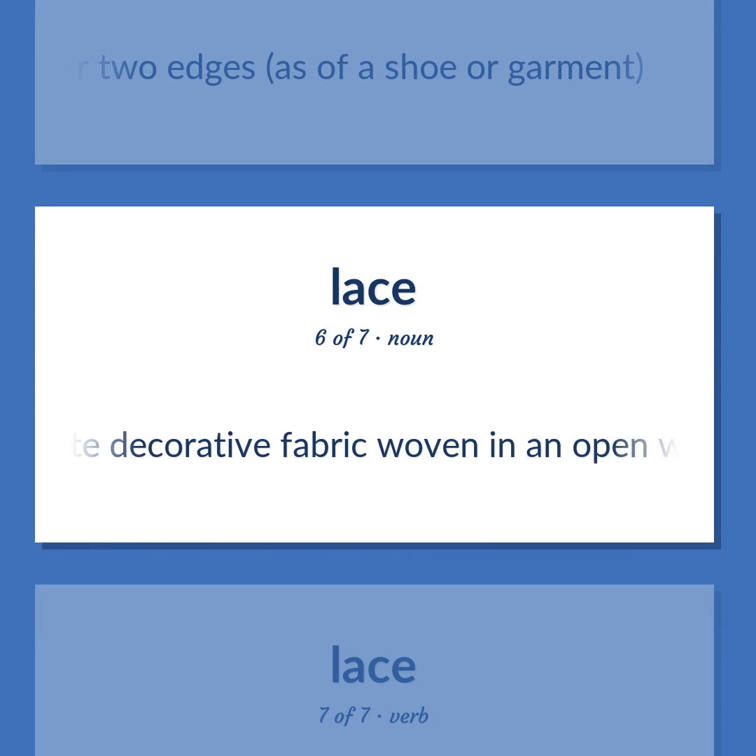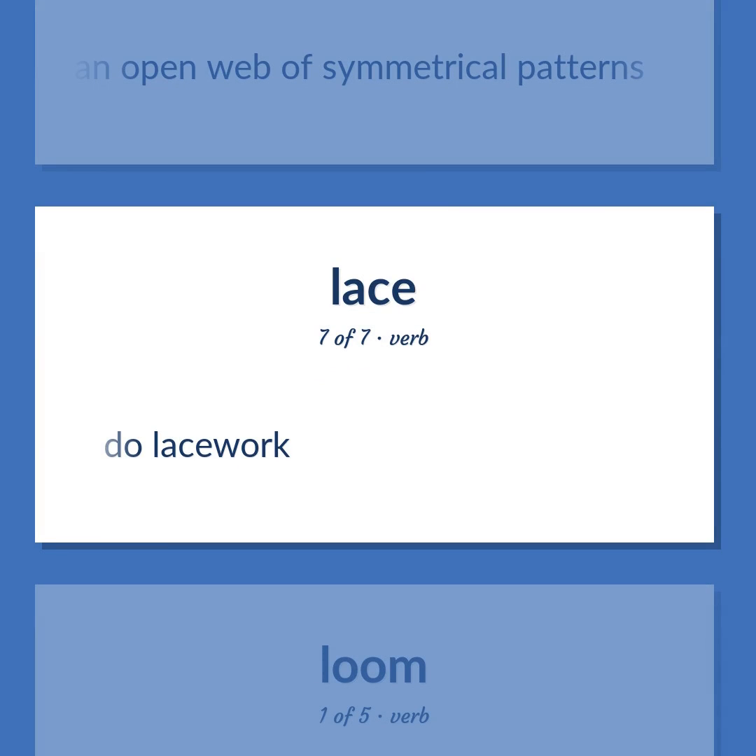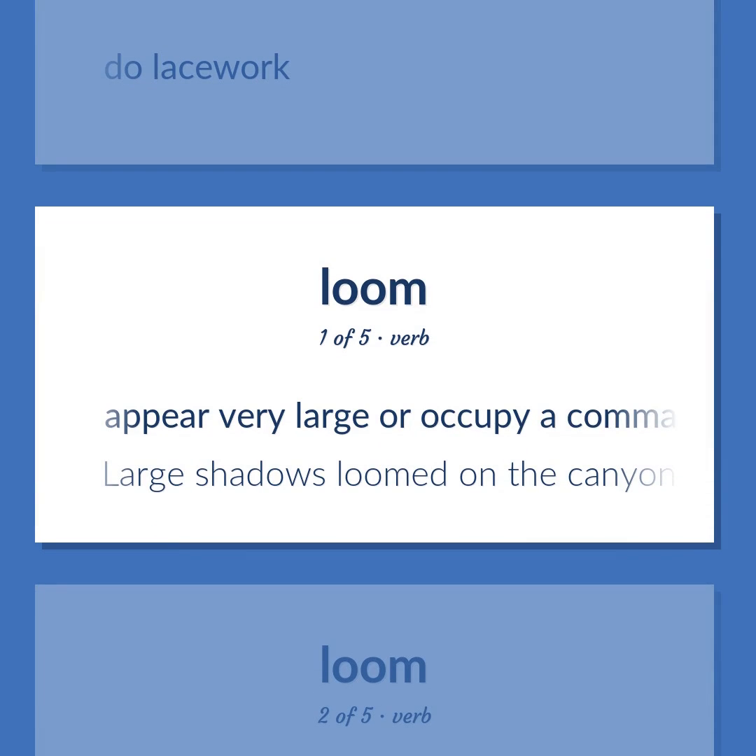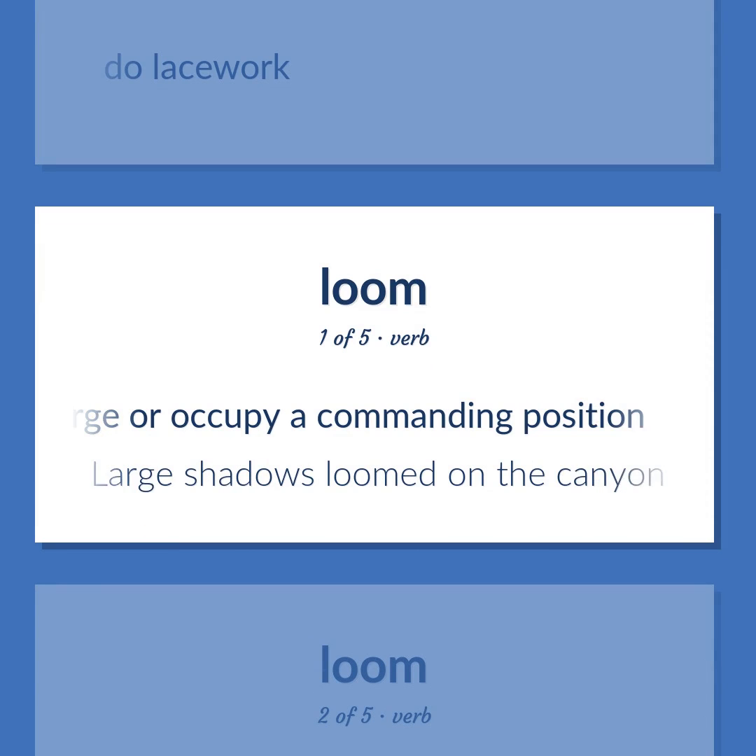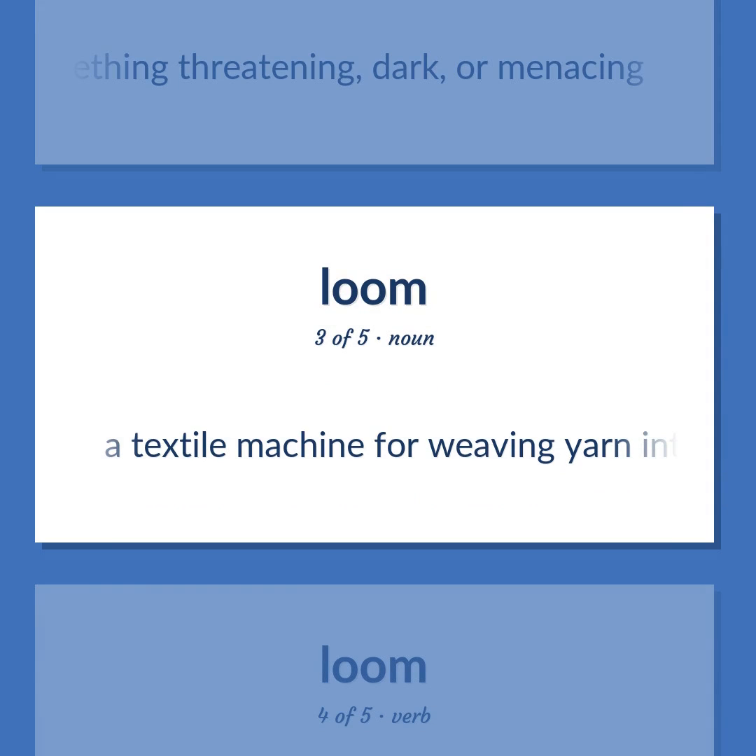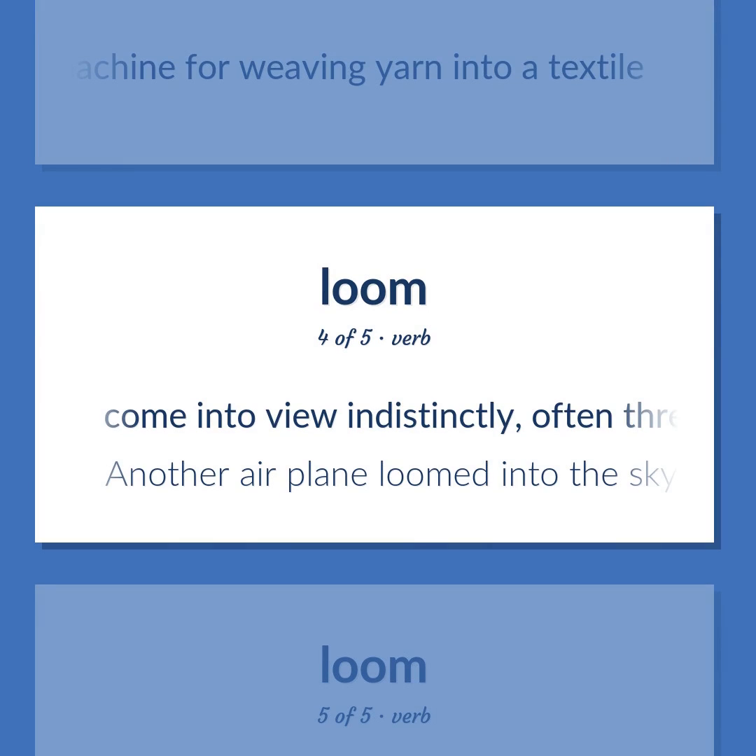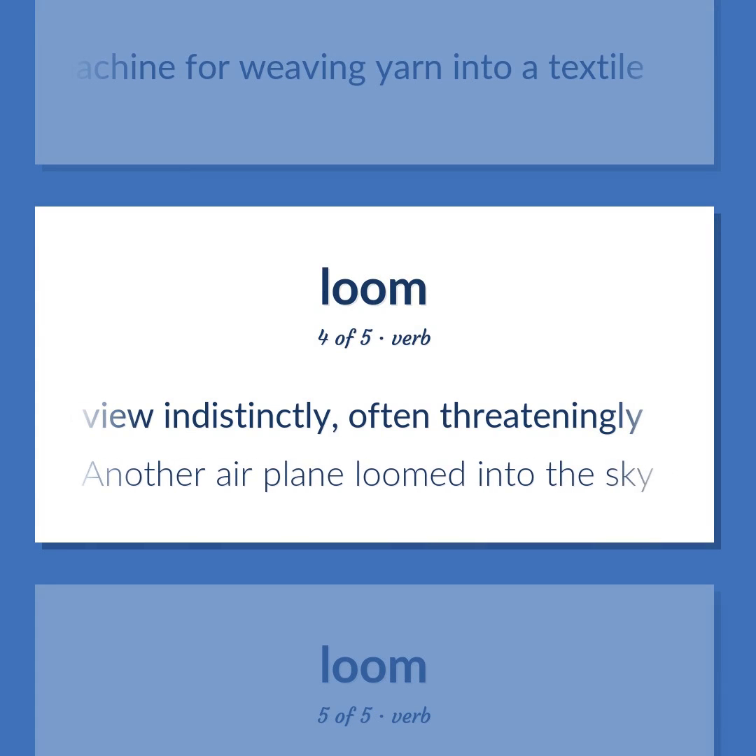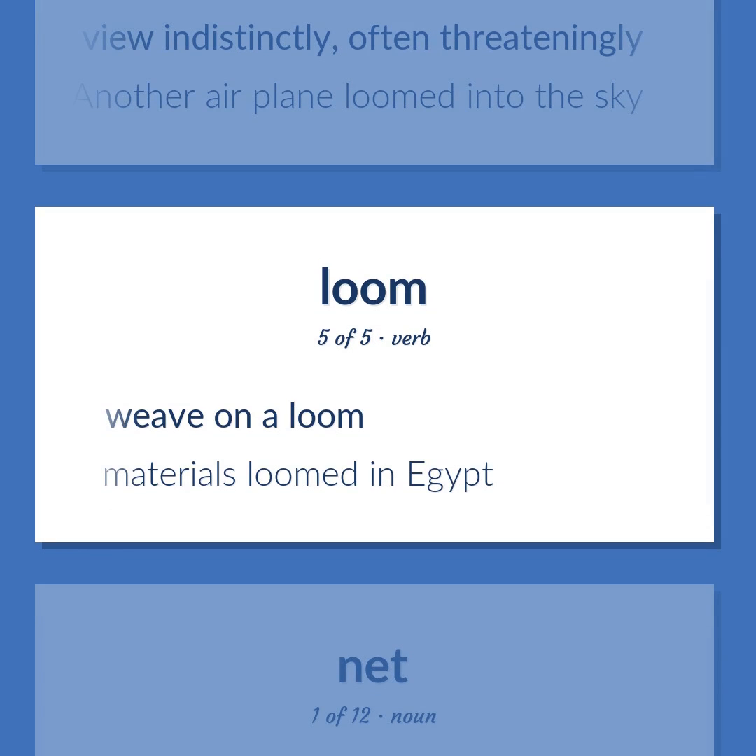A delicate decorative fabric woven in an open web of symmetrical patterns. Do lacework. Appear very large or occupy a commanding position. Large shadows loomed on the canyon wall. Hang over, as of something threatening, dark, or menacing. A textile machine for weaving yarn into a textile. Come into view indistinctly, often threateningly. Another airplane loomed into the sky. Weave on a loom. Materials loomed in Egypt.